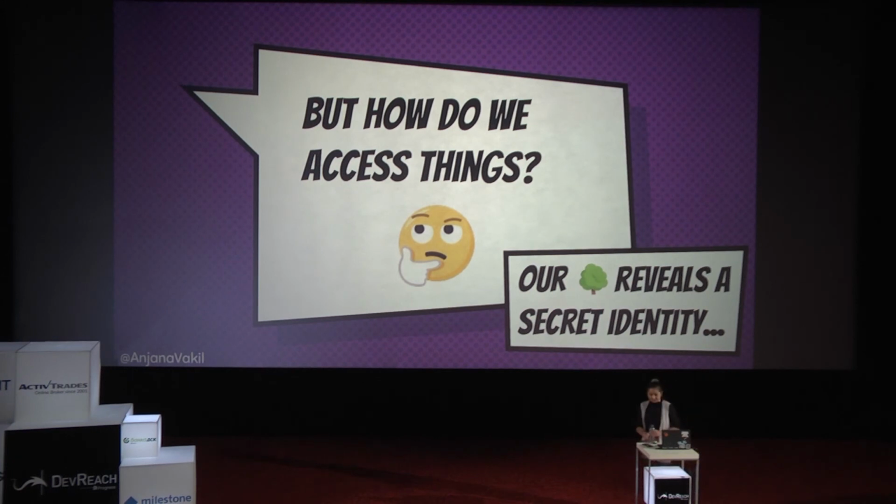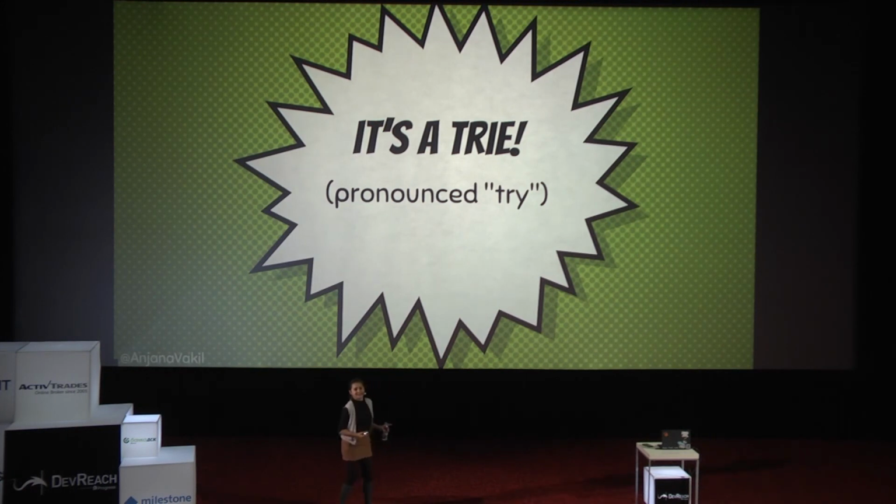So this is where our tree reveals a secret identity it has been hiding all along. It turns out that this whole time, our tree has actually been a TRIE. What? It's a tree. It's a TRIE. So TRIE is often pronounced "try" to distinguish it from TREE, "tree", but it could also be pronounced "tree" because it comes from the word retrieval.